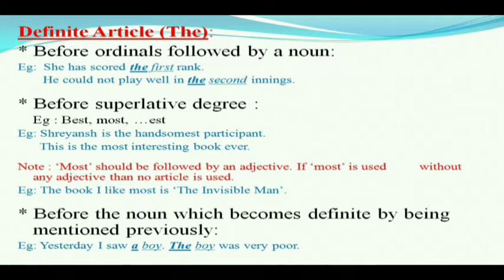Next point, before the noun which becomes definite by being mentioned previously. For example, yesterday I saw a boy, the boy was very poor. Here, the repetition of the noun indicates that I am talking about the particular boy whom I saw yesterday. Therefore, if a common noun is repeated two or more times, we use the definite article from the second time onwards.